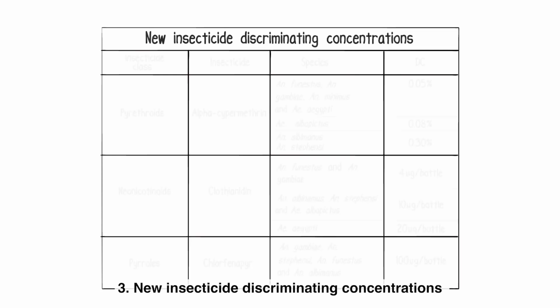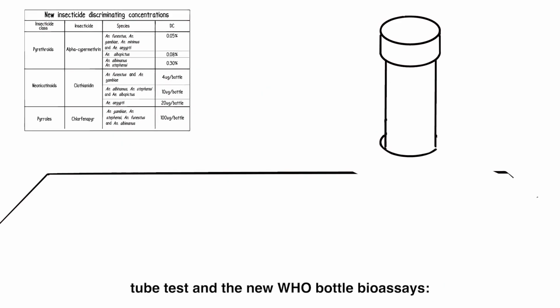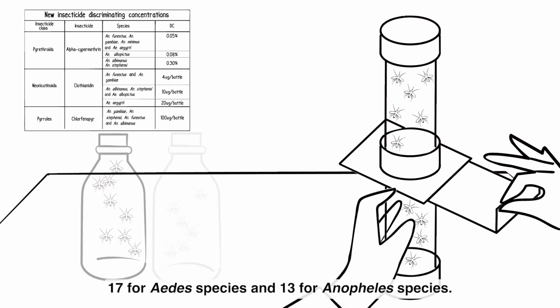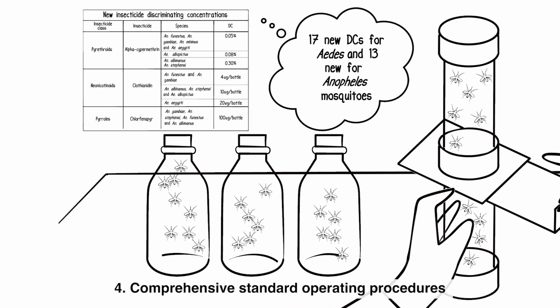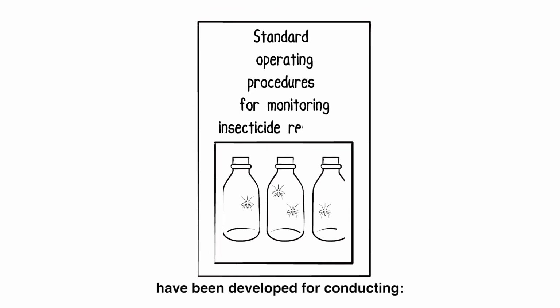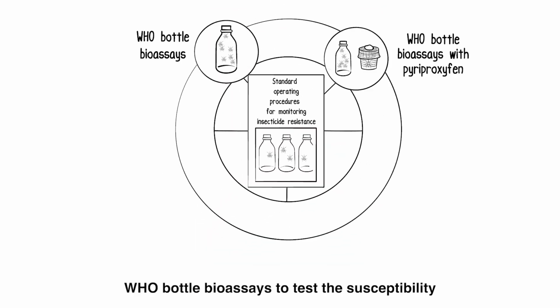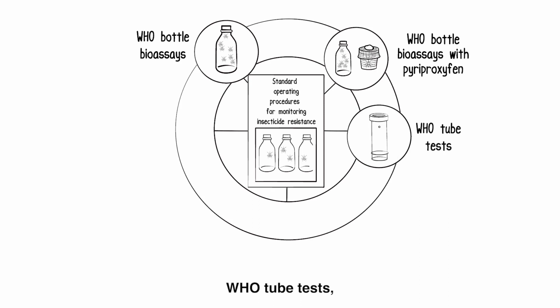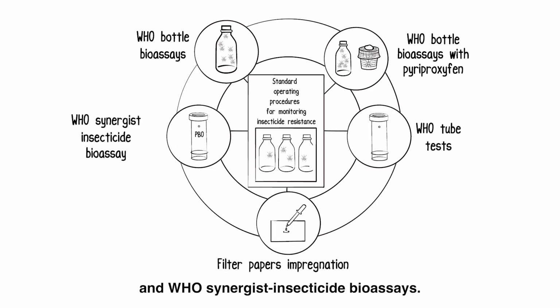3. New insecticide discriminating concentrations have been validated for the WHO tube test and the new WHO bottle bioassays, 17 for Aedes species and 13 for Anopheles species. 4. Comprehensive standard operating procedures have been developed for conducting WHO bottle bioassays, WHO bottle bioassays to test the susceptibility of adult mosquitoes to pyriproxyfen, WHO tube tests, impregnating filter papers, and WHO synergist insecticide bioassays.